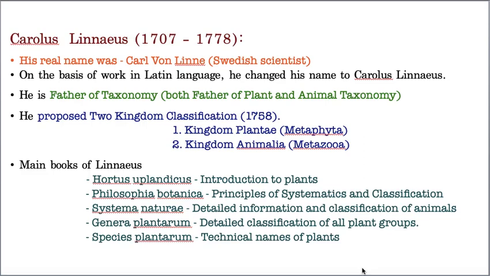This is a very, very important point. According to him, all the living organisms present on this earth are categorized into two kingdoms. What are they? Kingdom Plantae, that means all the plants were included under Plantae, whereas all the animals were included under Animalia. Of course, I'm going to discuss this in a more detailed manner, then you will understand.